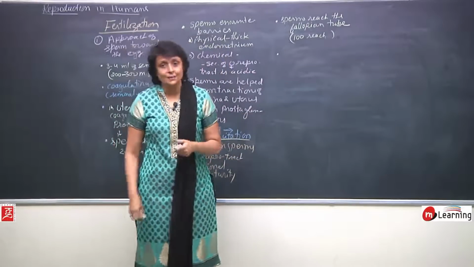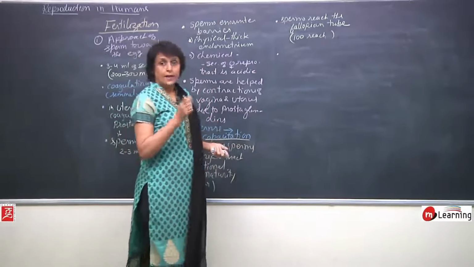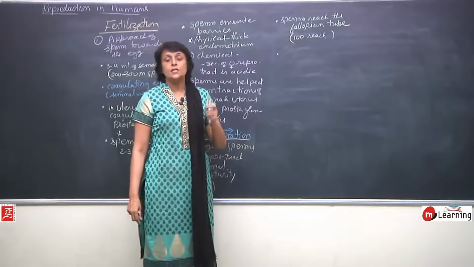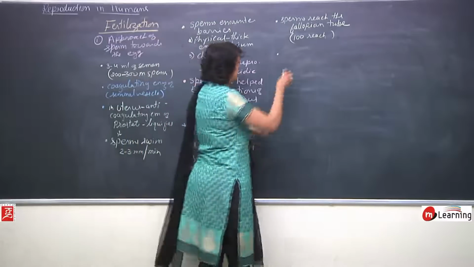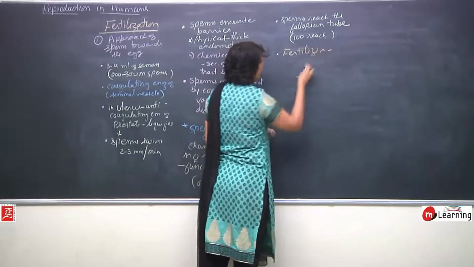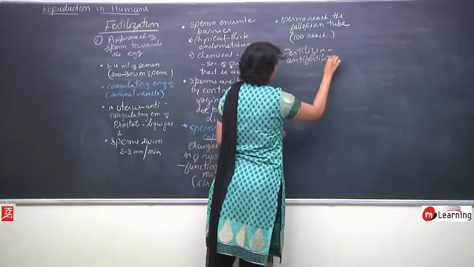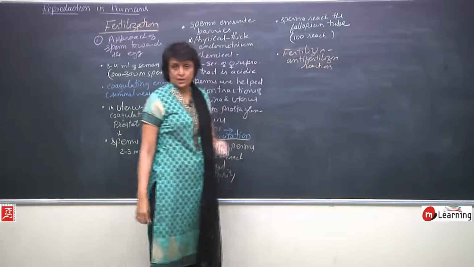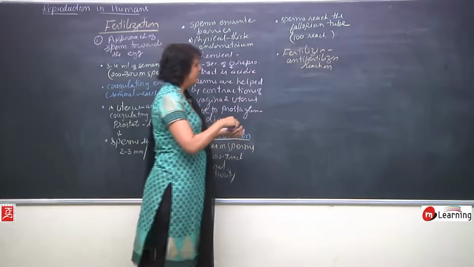In higher animals, there is something called identification. The egg and the sperms have to identify each other. It is a species specific reaction known as the fertilizin and anti-fertilizin reaction. It is basically identification. The egg and the sperm have to identify each other.